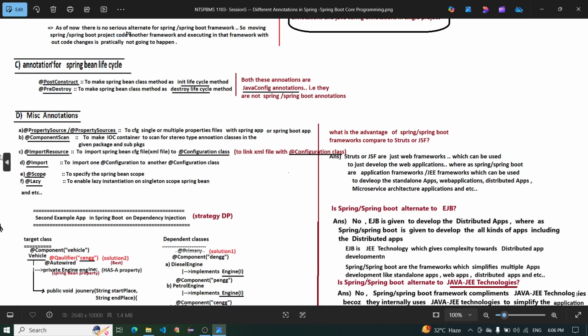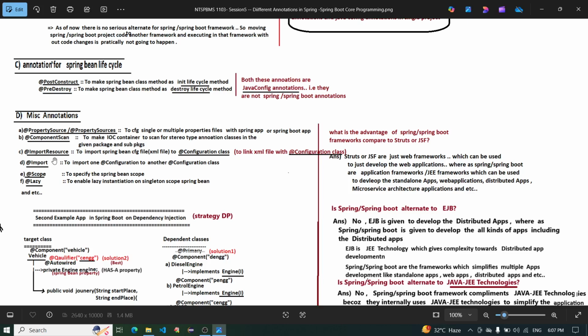Miscellaneous annotations. @PropertySource and @PropertySources configure single or multiple properties files with a Spring app or Spring Boot app. @ComponentScan makes the IOC container scan for stereotype annotated classes in the given package and sub packages. @ImportResource imports a Spring Bean configuration XML file, to link the XML file with the @Configuration class.